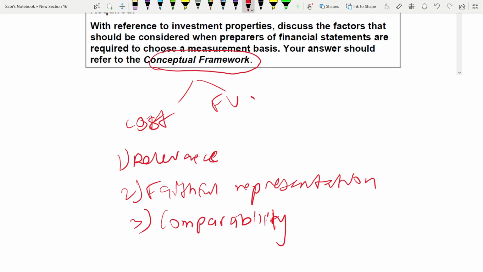Relevance means you have to choose that measurement basis which is more relevant. Okay, and to achieve this, how do you say it's more relevant? It is based on the characteristics of the element. Element means the type of the asset it is. Some assets are easier to go by the cost. Some assets are easier to get the fair value. So for that you have to use the fair value. So it is based on the characteristics of the element. Okay, this will further break it down. Characteristics of the element.